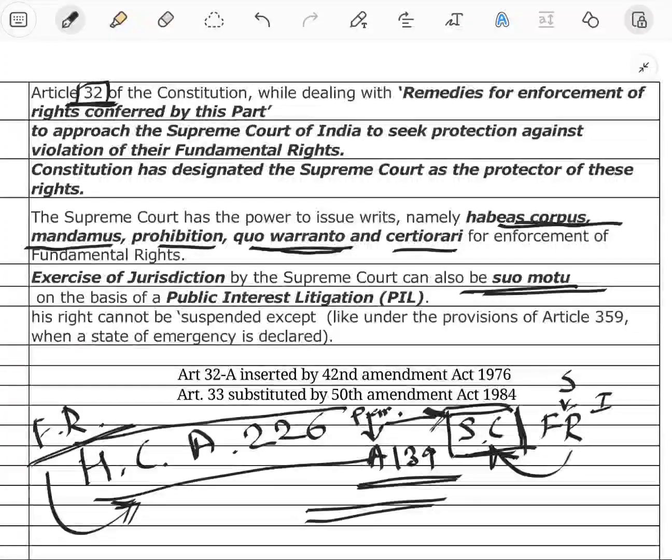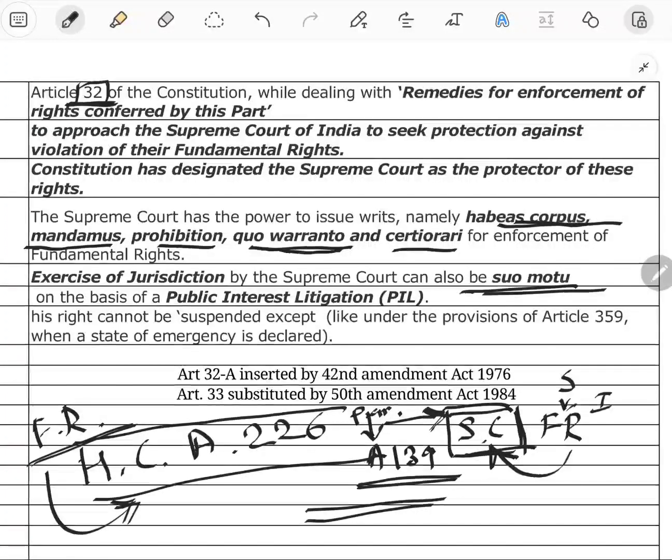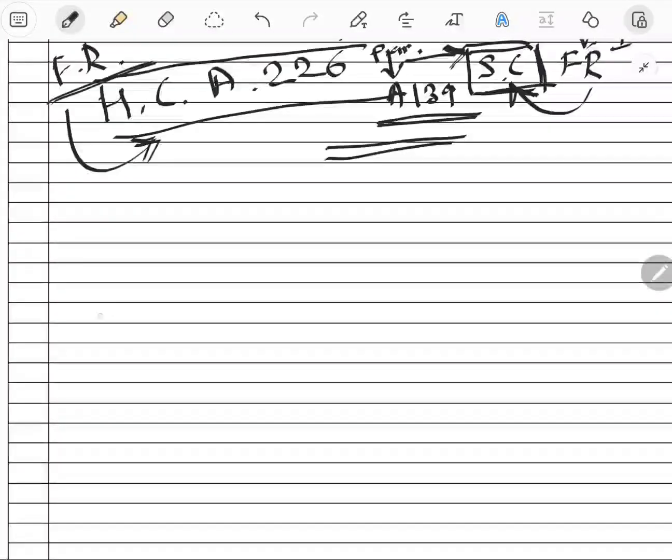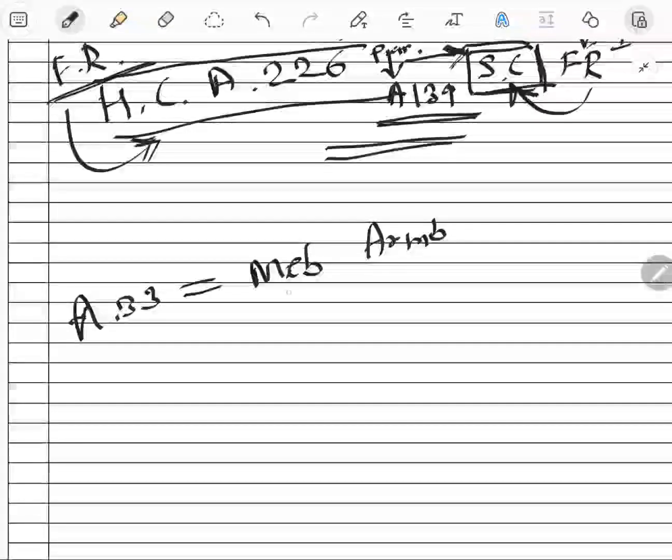Article 33 is the power of Parliament to modify the rights conferred by this part in their application to members of the armed forces. So for members of the armed forces, Article 33 mentions that their rights can be taken away, or some of the fundamental rights are not given to them, for the protection of our country.